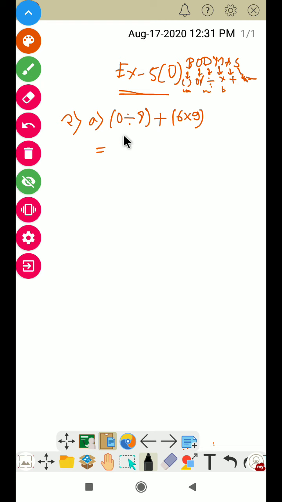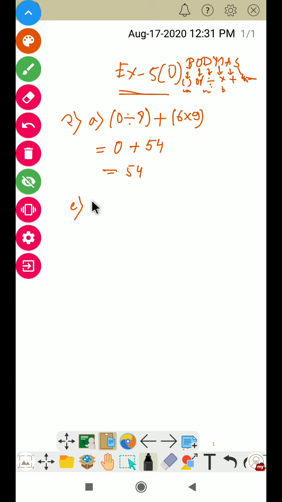So here the bracket is given, so firstly you have to do the work of this bracket. 0 divided by 8 will always be 0. If you divide 0 by anything, it will always be 0. Then the addition sign is given, so addition happens. Now 6 nines are 54. If we add 0 plus 54, the answer is 54. Clear?